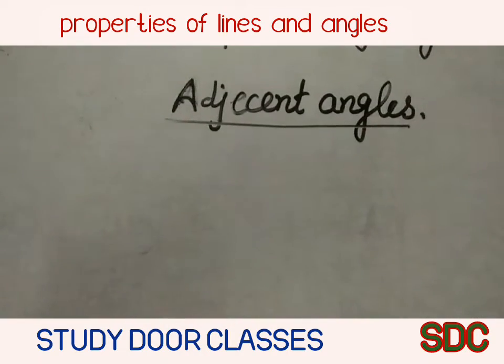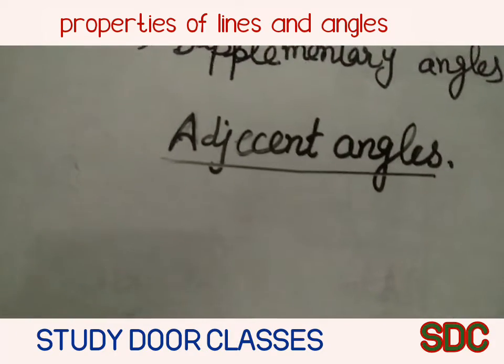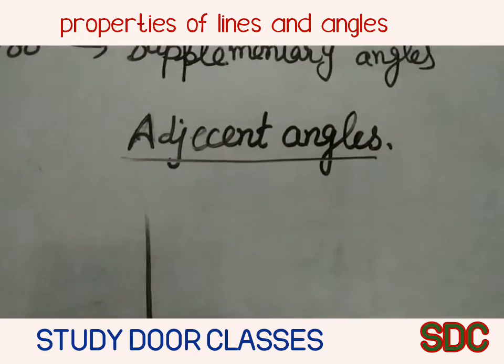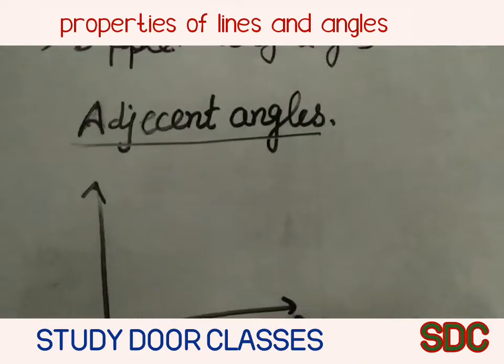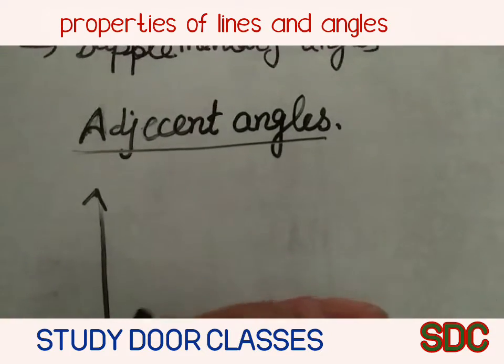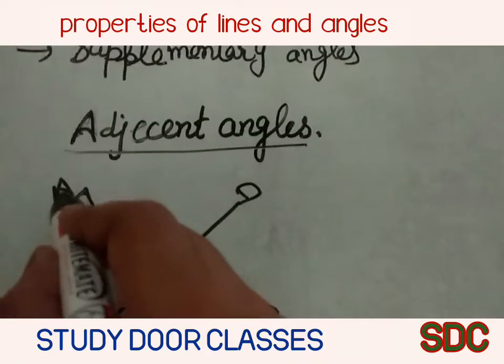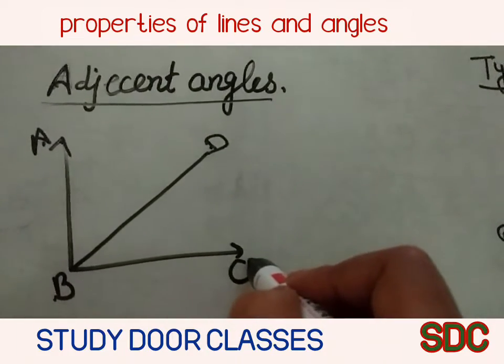You know, in earlier classes you have studied adjacent angles. If they have a common vertex, in angles ABD and DBC, the common vertex is B. There are two angles, ABD and DBC.